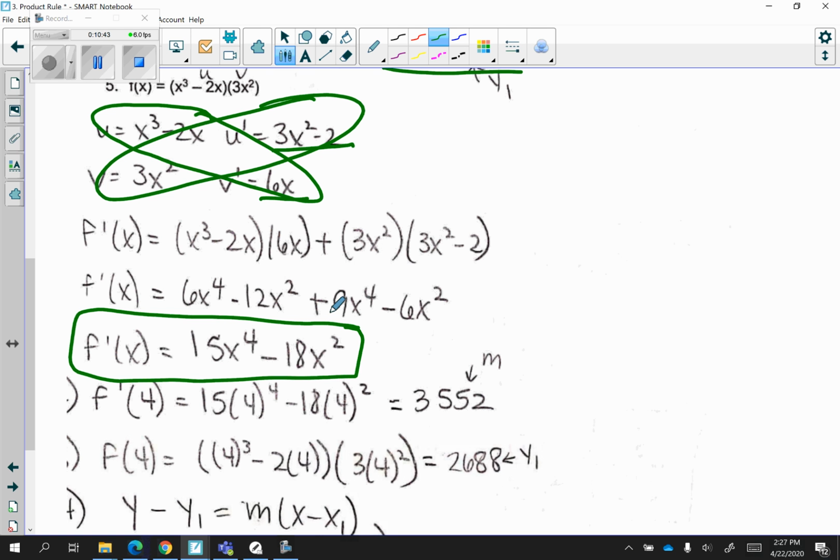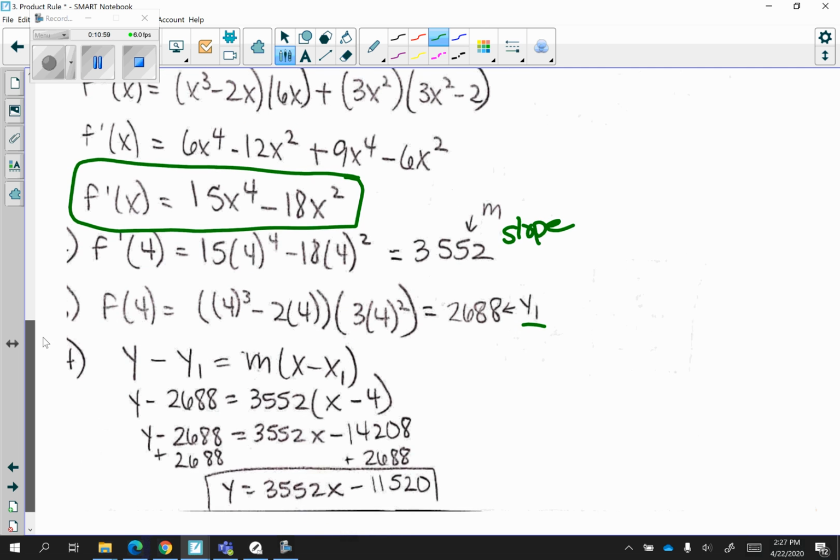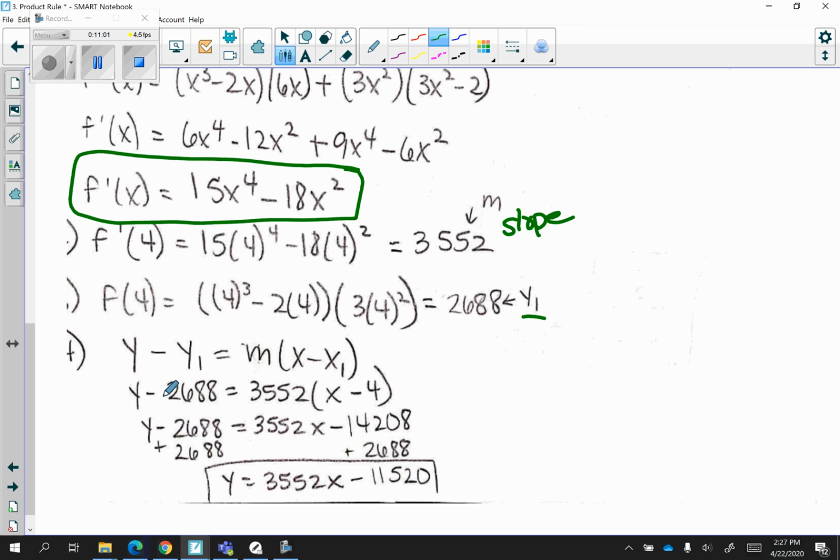Then I substituted 4 in for x to find the slope. So this represents the slope. I substituted 4 into the original (x cubed minus 2x) times 3x squared to find the y1 value. Then I substitute these values into the point slope form. So here's my y, here's my x, and here's the slope that we found. And I'm left with the equation y is equal to 3,552x minus 11,520. That represents the equation of the tangent line.